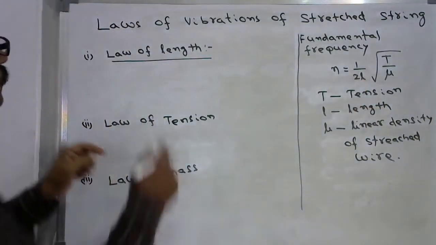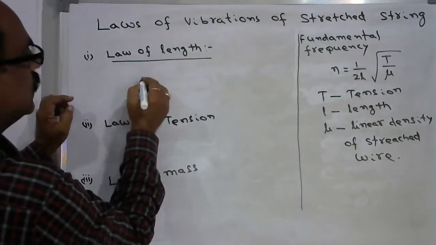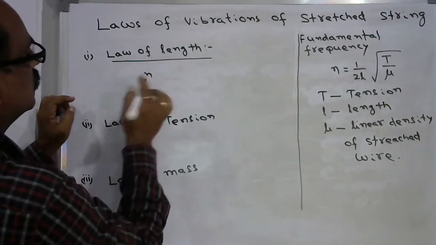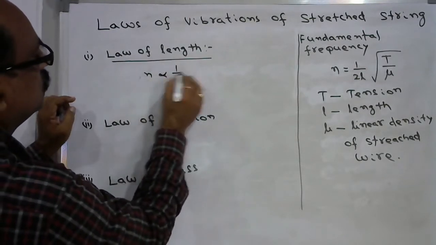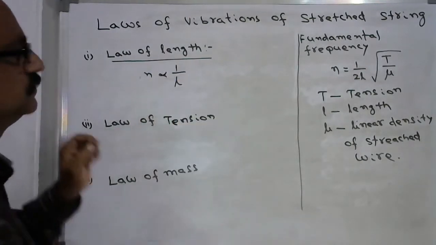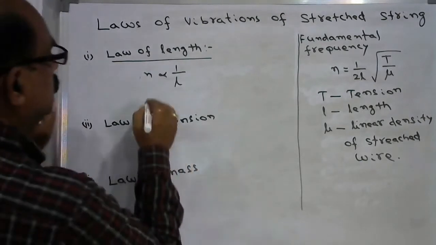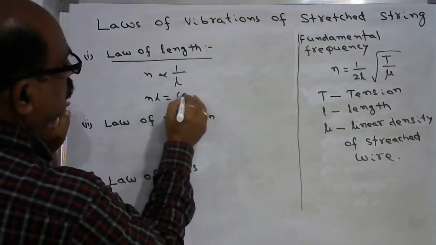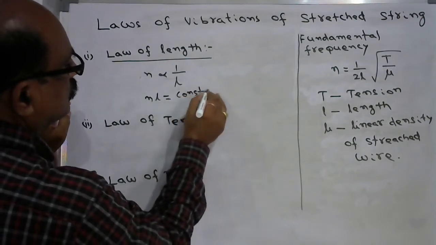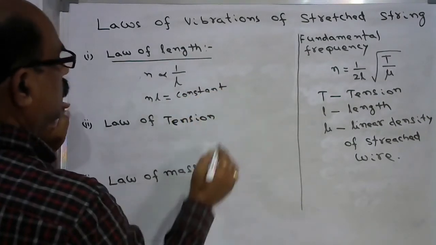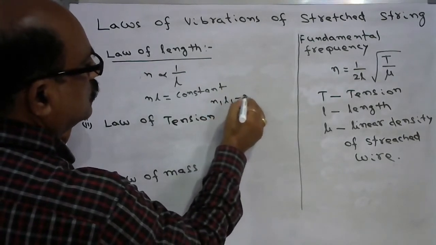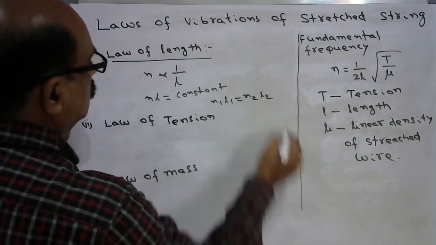So now the law of length can be written as n is inversely proportional to its length, or nl is constant, or n1 L1 is equal to n2 L2.